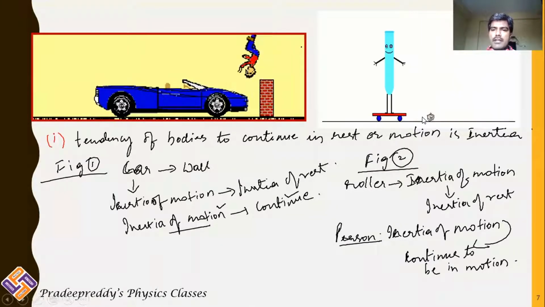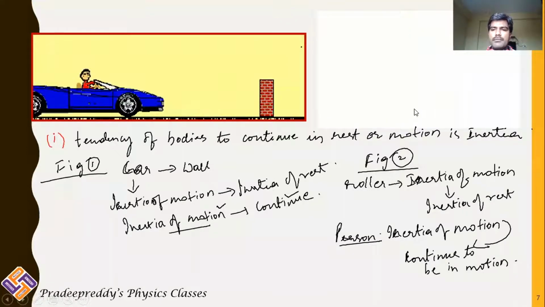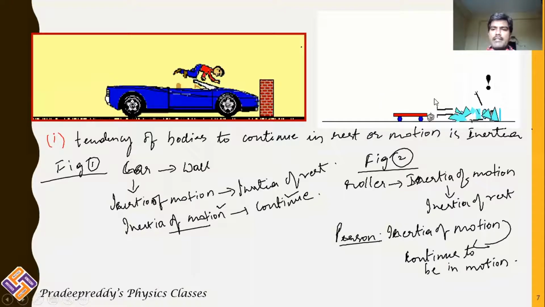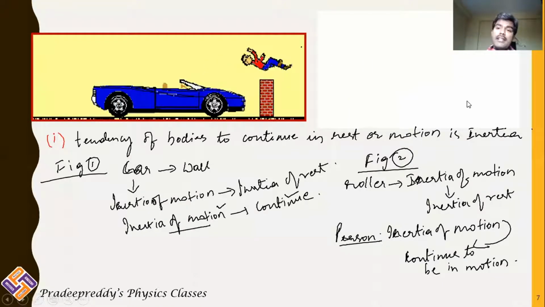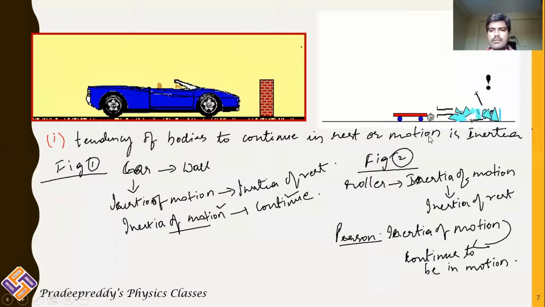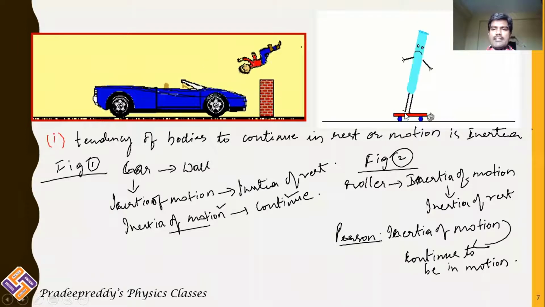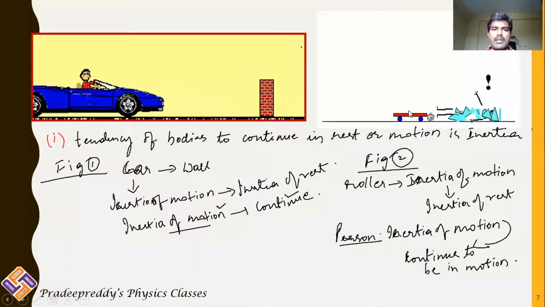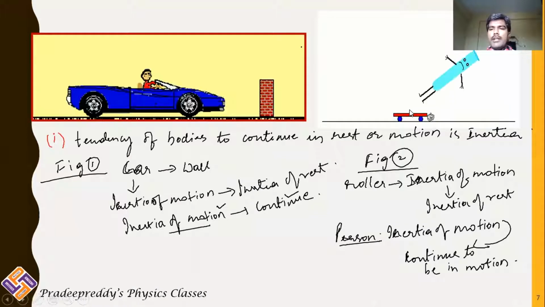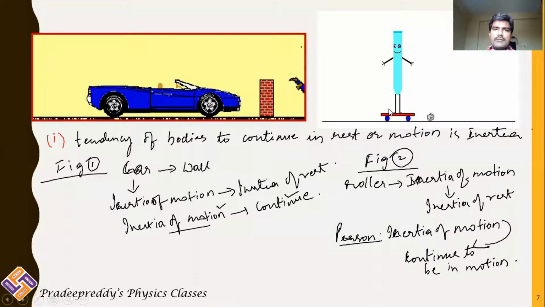In the second case also, the roller and the smiley are possessing inertia of motion, and the smiley falls down because he continues his inertia of motion according to Galileo's concept. So these two animations make clear the inertia of rest and inertia of motion, and the tendency of a body to continue in the state of either rest or uniform motion.